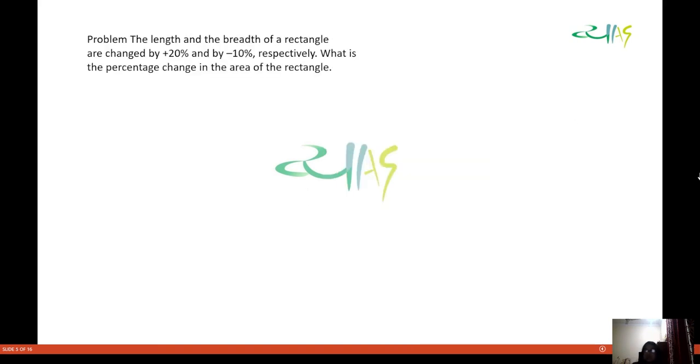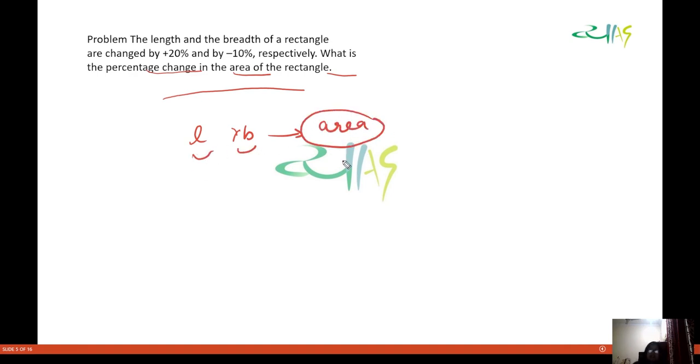Okay, now look at this question, what it is saying. The question is saying the length and the breadth of a rectangle are changed by 20% and 10% respectively. What is the percentage change in the area of the rectangle? Okay, so you have length and breadth and that gives you area. So whatever will be the percentage change will be the percentage change in the area.